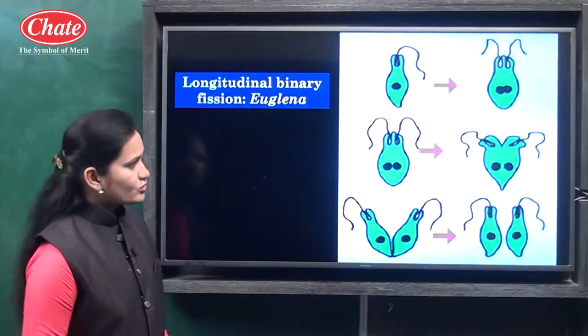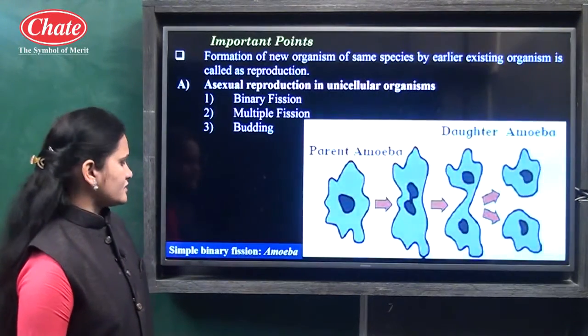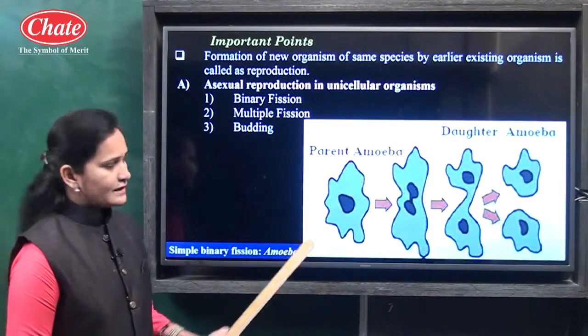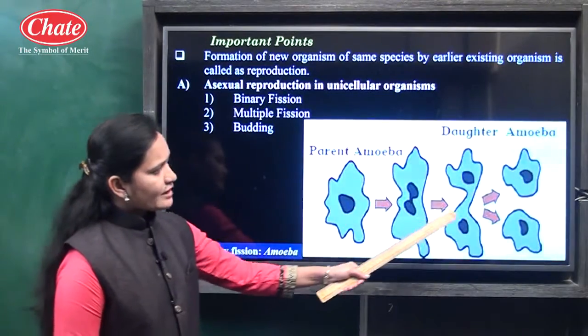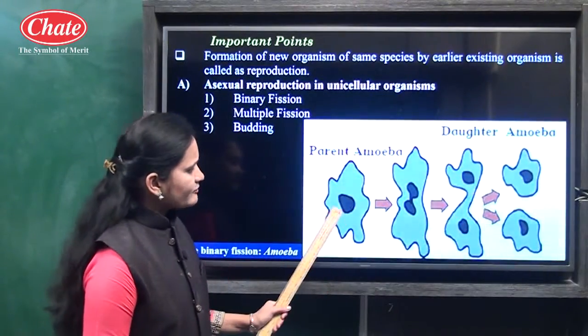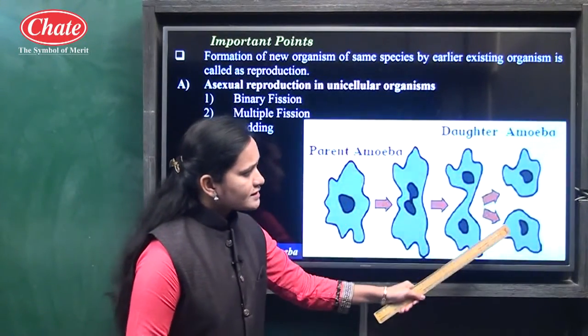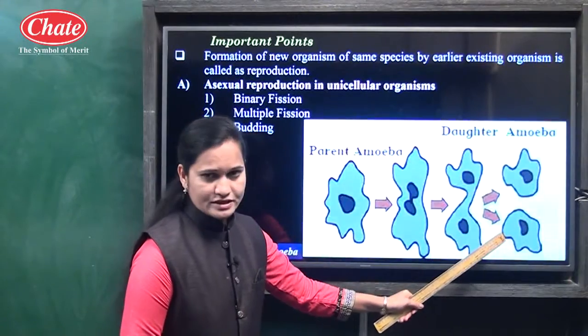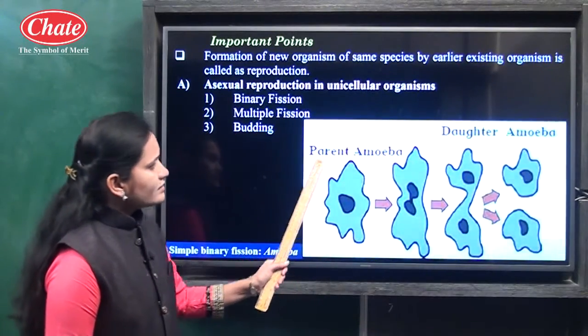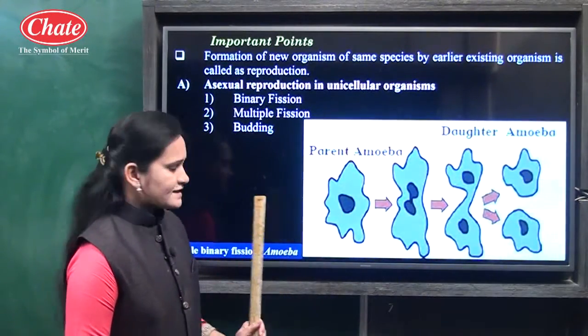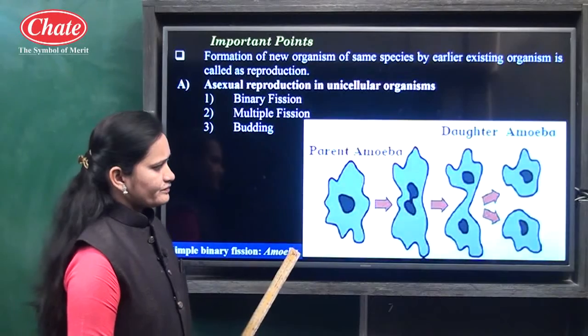First we will see simple binary fission. By observing the diagram, you can clearly understand that from one parent cell, two daughter cells are formed. In amoeba, we can see simple binary fission.